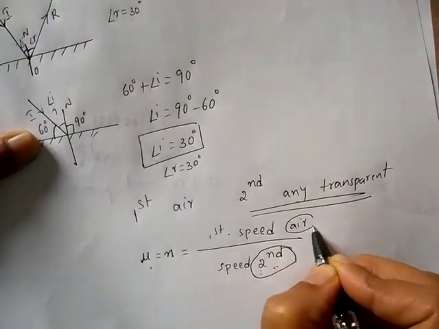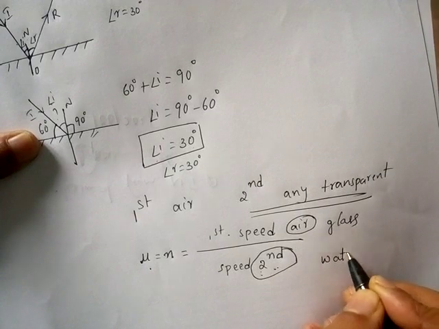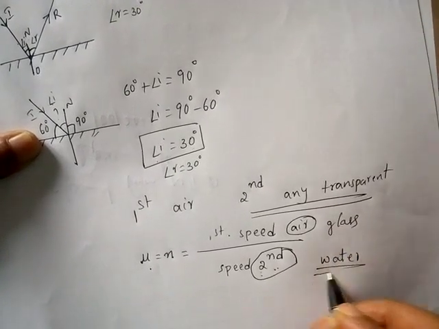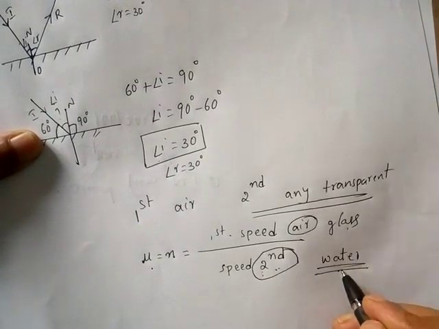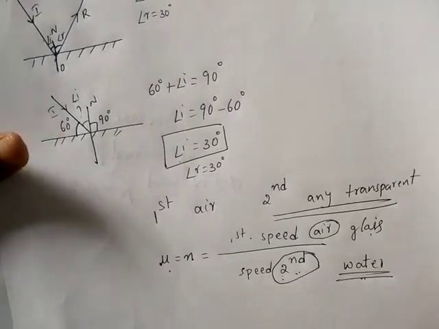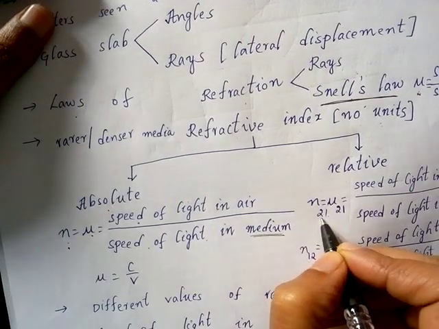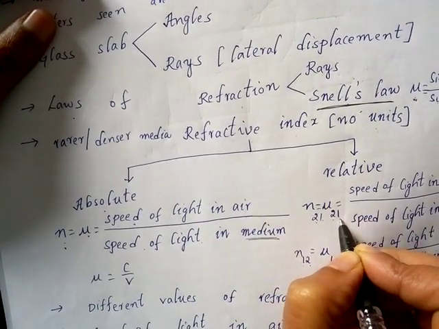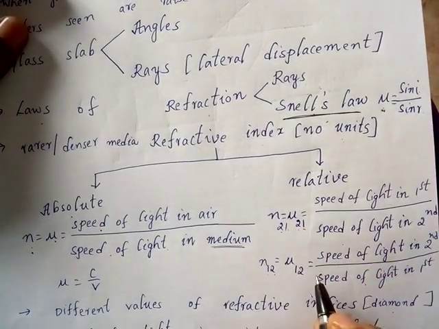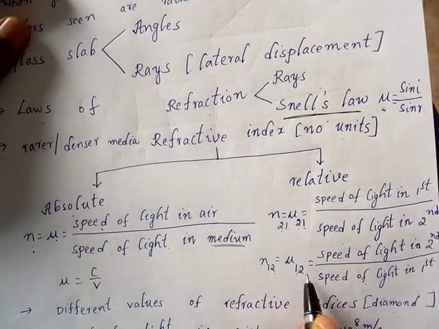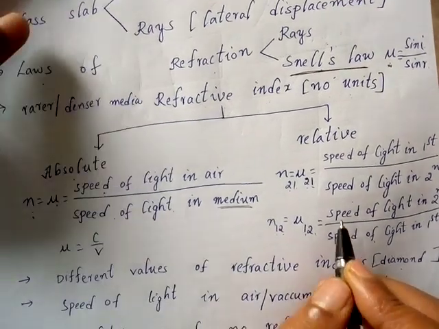If the first medium is also different, for example, if you take one as glass and the other one as water, then we call it relative refractive index. If you want to find the refractive index of water with respect to glass, then water will be in the denominator and glass will be in the numerator. Remember that, very easy. So mu21 means the second medium refractive index with respect to the first medium, that's why it is speed of light in first medium by speed of light in second medium. Mu12, you are finding the first medium refractive index with respect to the second medium, that means speed of light in second medium by speed of light in first medium.